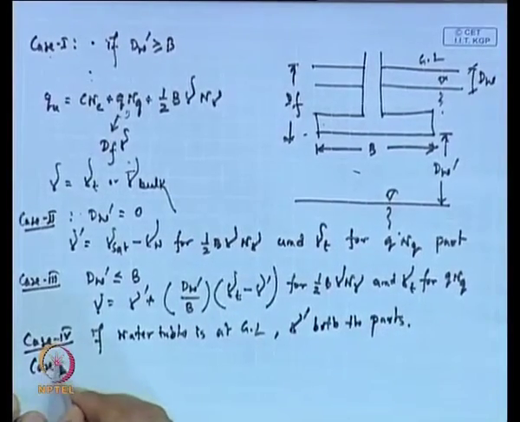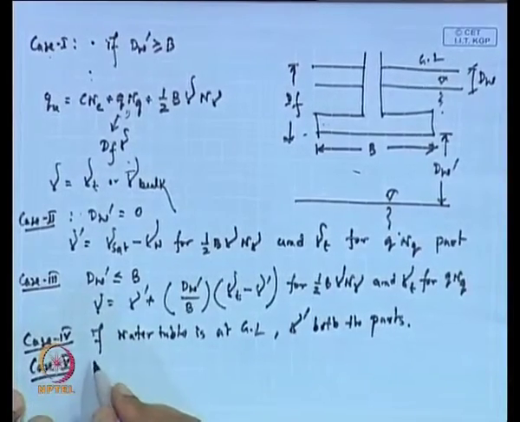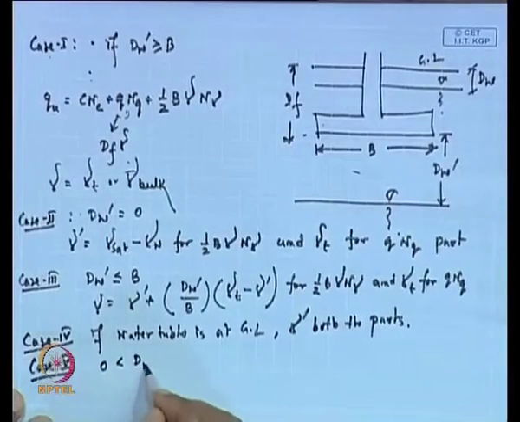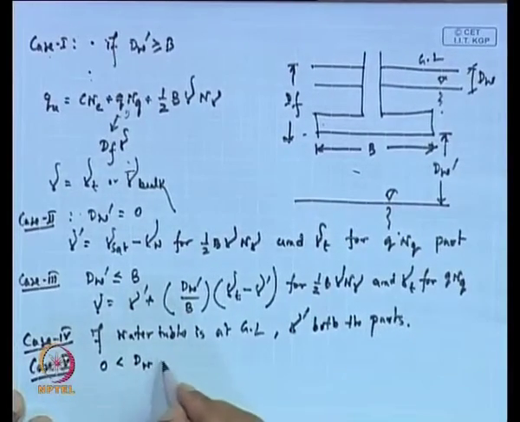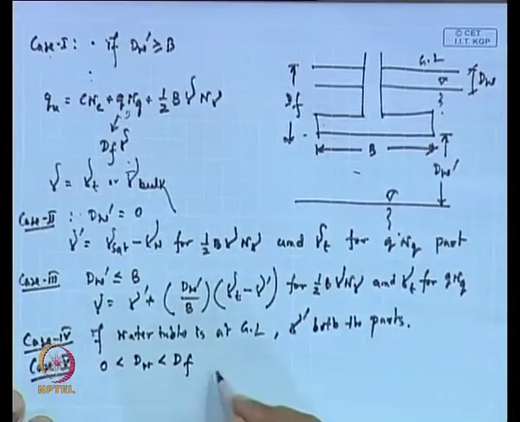Now, for case 5, d_w is greater than or equal to 0 and less than or equal to D_f.